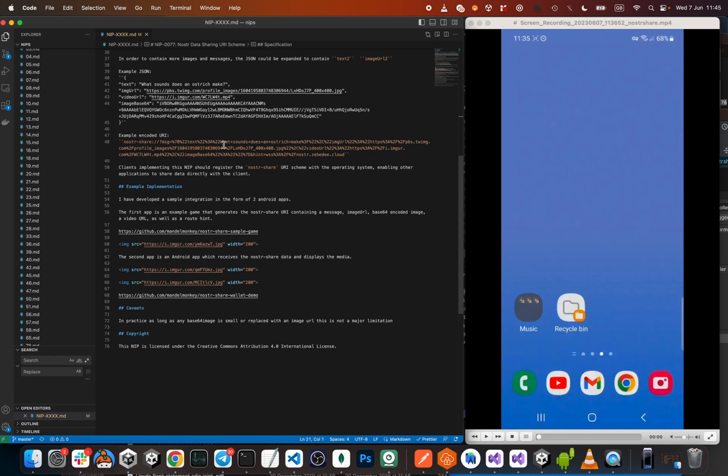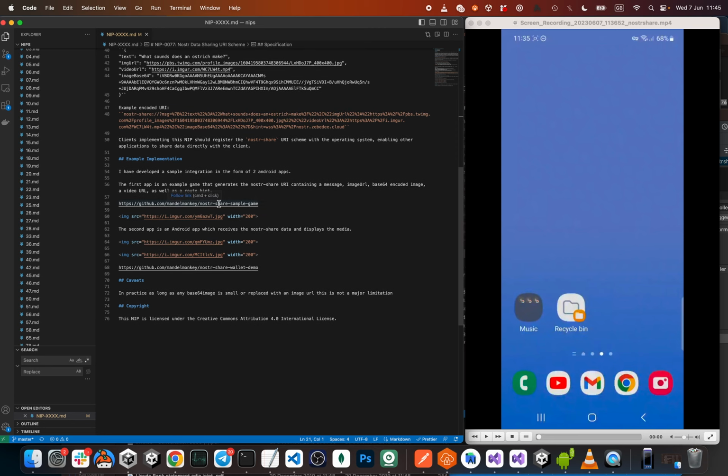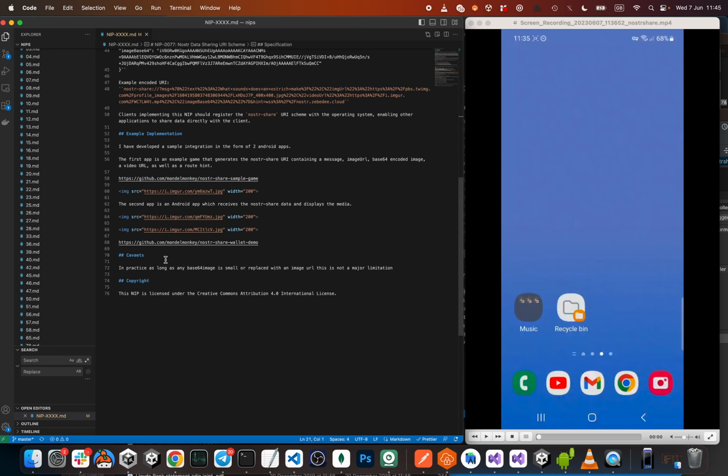I actually developed a sample integration in the form of two apps. They're both Android apps. One is the game. So this is like a game that wants to share a message and a screenshot or an image. And then I also made an Android app, which is pretending to be the Nostr client, which gets that data from the game and then displays it. So I've got two integrations here to show how it can be implemented with working code.